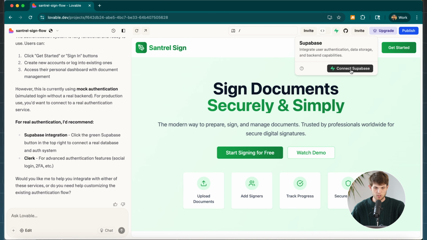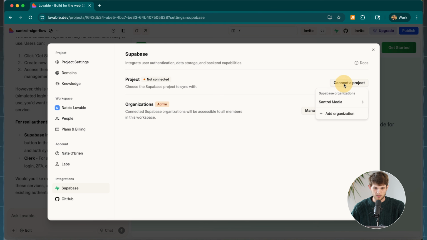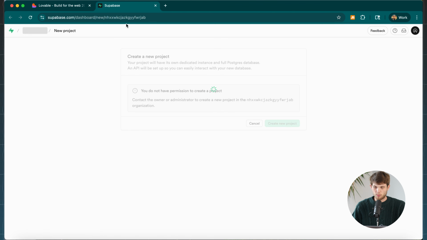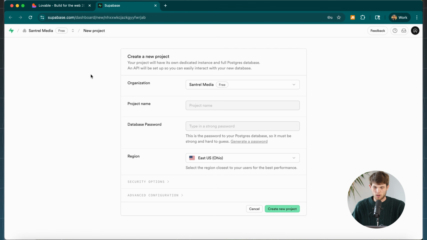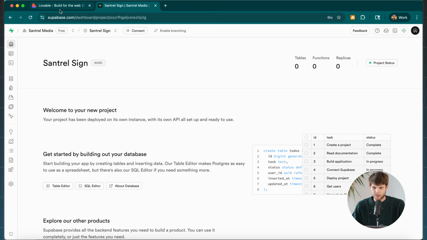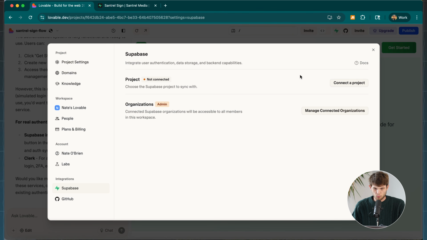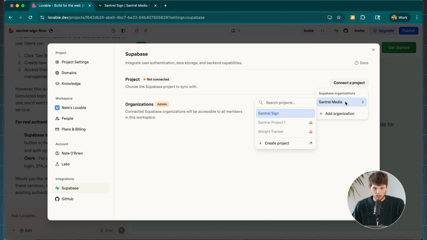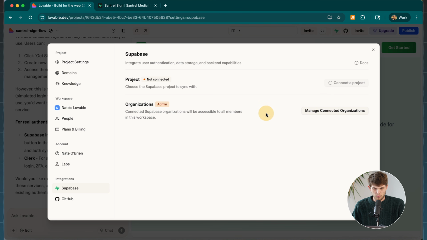And this is free. So you can just connect Supabase and click on Connect a Project and then create a new project. And so this is going to take you over to Supabase. If you don't have an account there, you can just create one. I already have one set up. So all I have to do here is just set up the project name. Let's call this Santrel Sign, create a password, and then create this new project on Supabase. All right, so now that we have Supabase set up, we can go back to Lovable and we can go to Project, click on Connect a Project, hover over our account, our organization, and then click on the project.